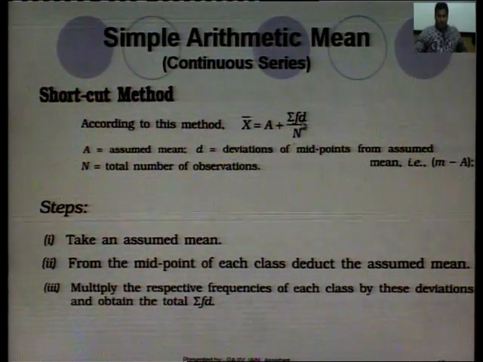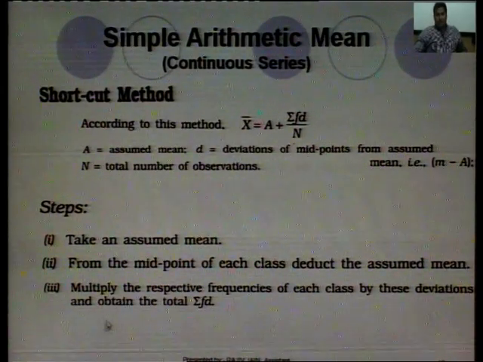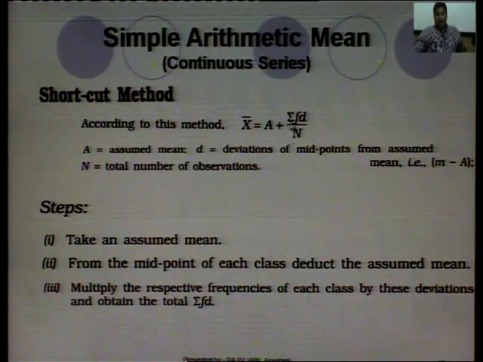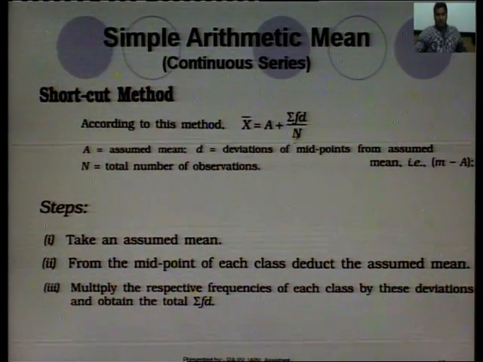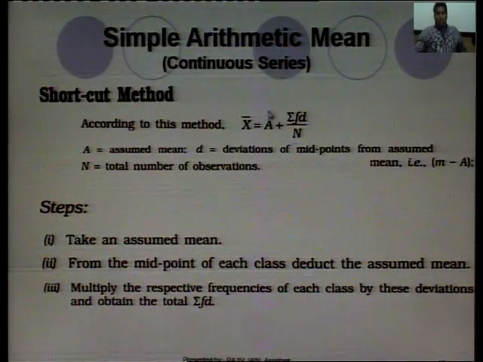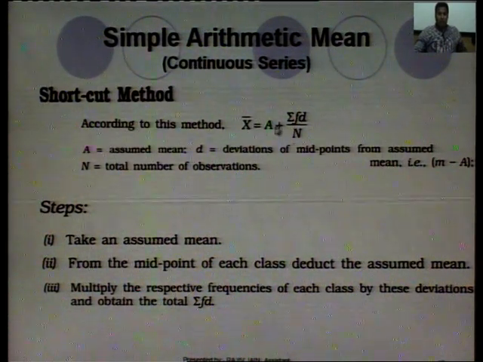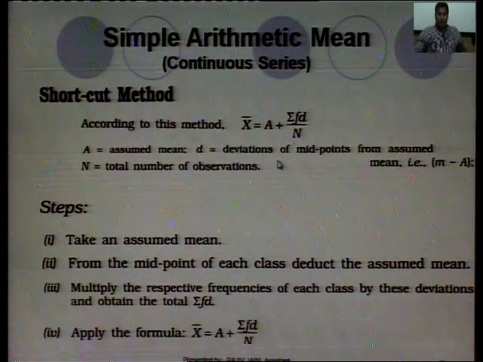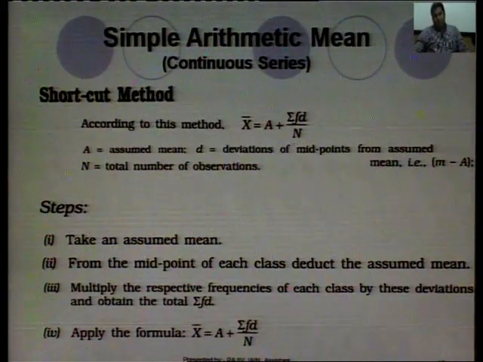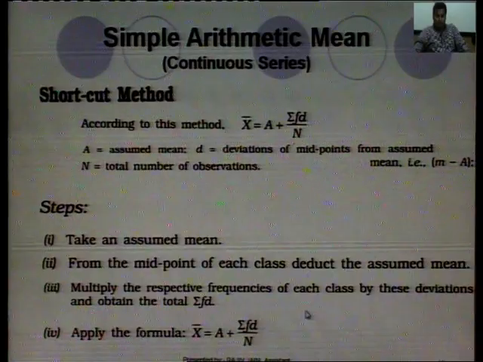So, multiply the respective frequency of each class by their deviation and obtain the total summation fd. We know n here, that is the total frequency. We know the assumed mean here. Summation fd is calculated by this method. We will put the values in this formula and get the result. Apply the formula, x bar is equal to a plus summation fd upon n.